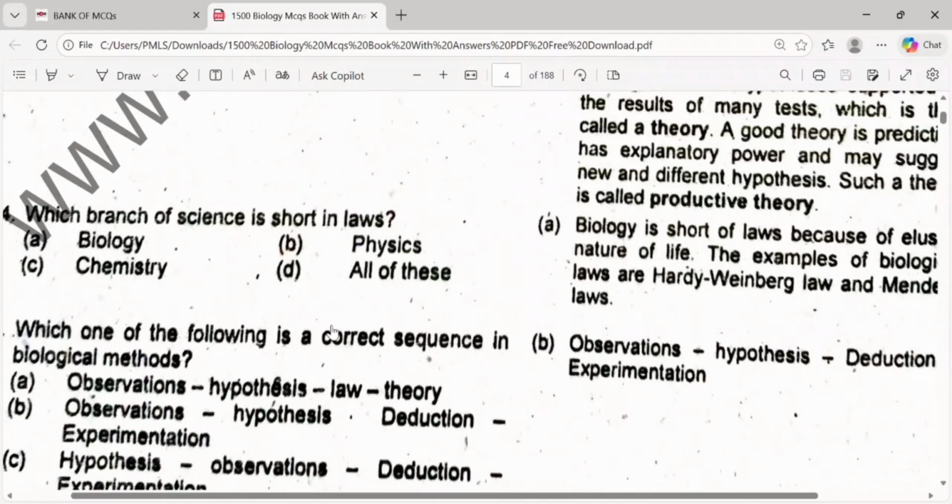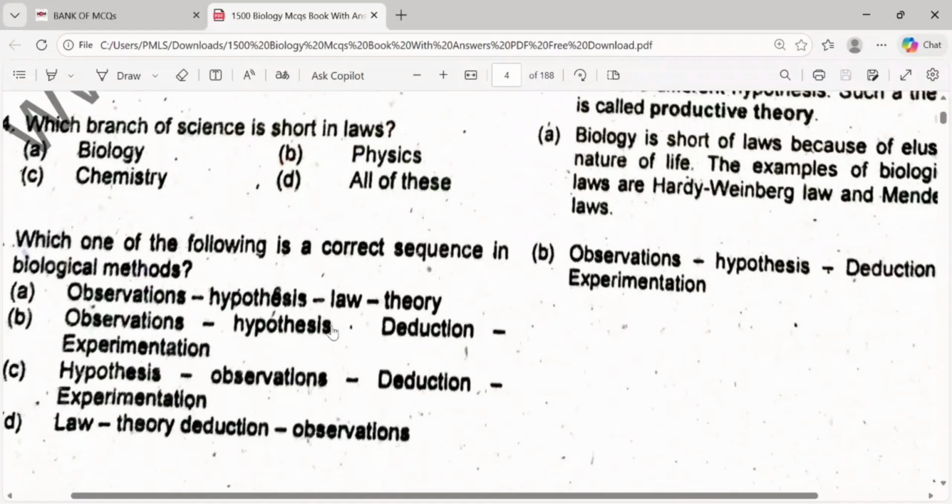Biology. Which of the following is correct sequence? What first of all, what is the correct sequence? Observation, hypothesis, law, theory. Observation, hypothesis, detection, experimentation. The correct one is observation. Always, whenever you are going to do something, you will observe first. Then you will form a hypothesis. First you will observe something, then you will hypothesize that, then you will deduce some result and then experiments.